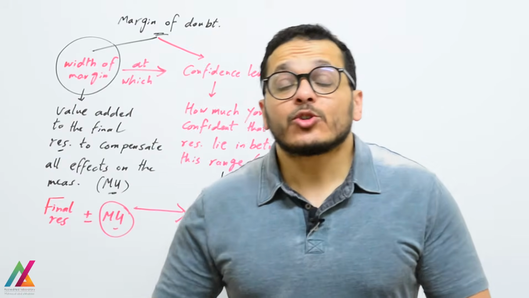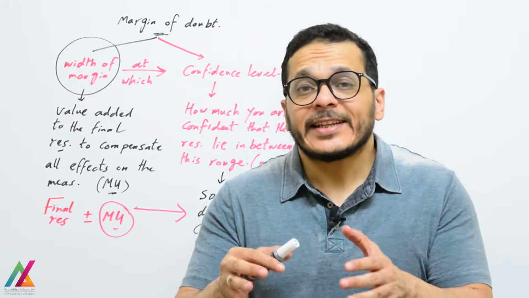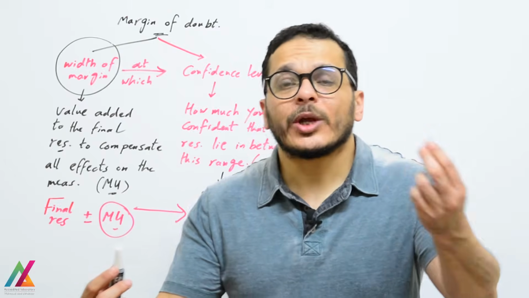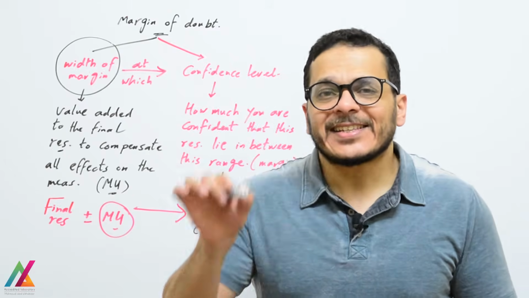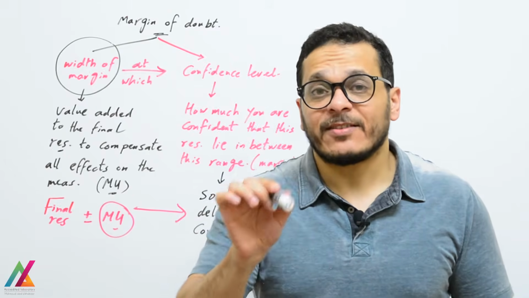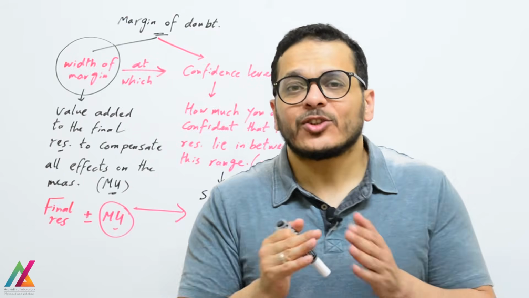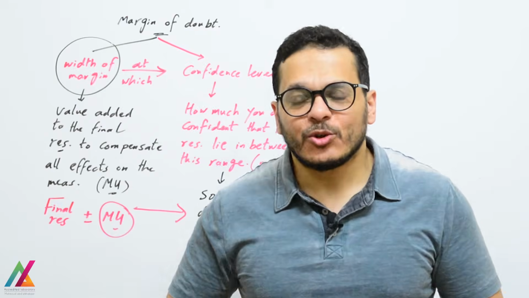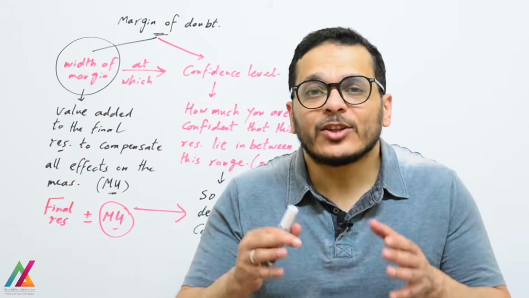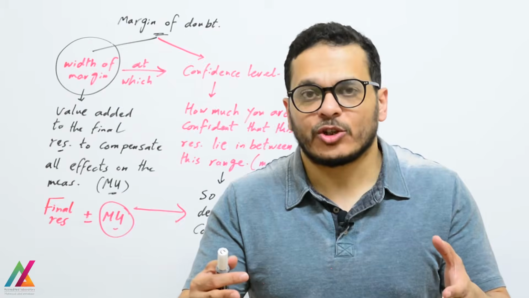If you don't calculate all of these effects on the analytical measurement, from sampling up to getting the result, and add them as a value, which is the measurement uncertainty, to the final result, it will deviate the accuracy of the measurement, and that will not be the real concentration of the analyte.